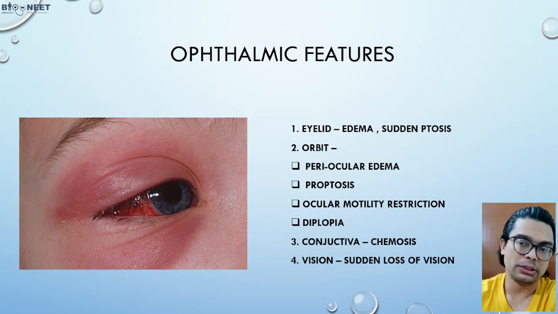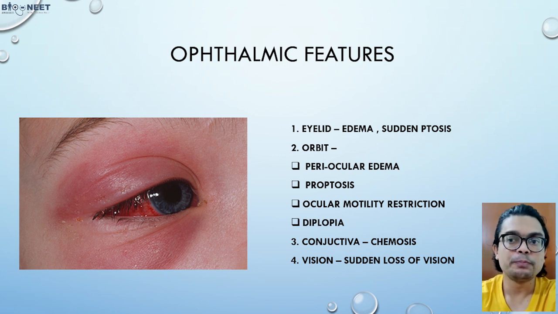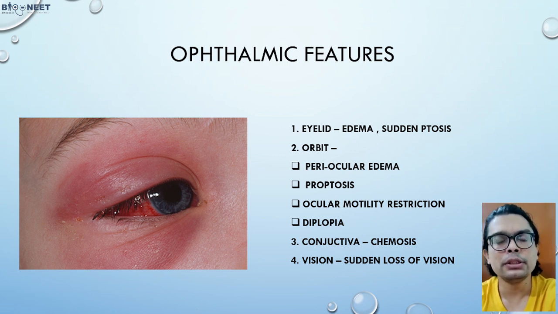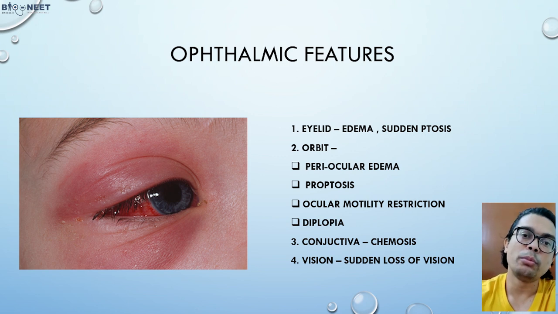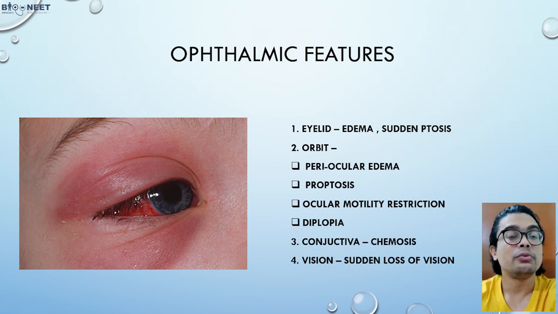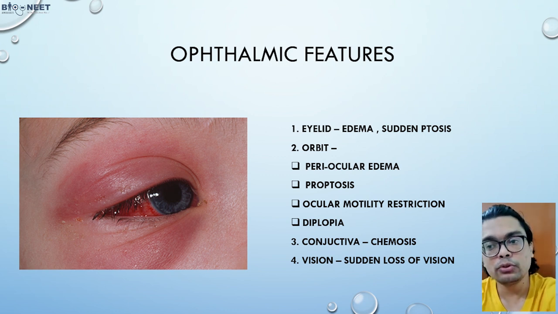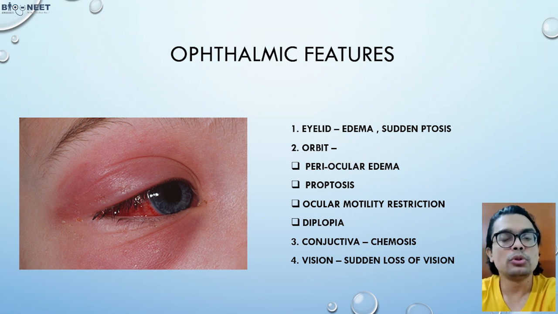What are the ophthalmic features? They start like this: externally, the eyelid is swollen, edematous, or there is sudden ptosis. In the orbit, you can see periorbital edema or proptosis or restriction of ocular movement, that is, ocular motility restriction. Sometimes the patient will give the complaint of diplopia, right? So double vision. In the conjunctiva, sometimes you can see chemosis.